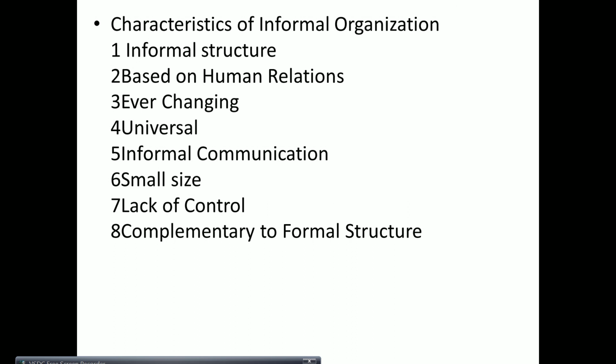Okay. So we have finished, and we want to look at the characteristics of the informal organization. So it is an informal structure. कोई official chart नहीं है इसका. Based on human relationships, people are coming together on their own, ever changing. The groups may change all the time. Universal, all over the world, all formal organizations will have informal organizations. Informal communication, the communication is mainly verbal, so there is no official communication involved here. Small size, so these are like get-togethers in small size.